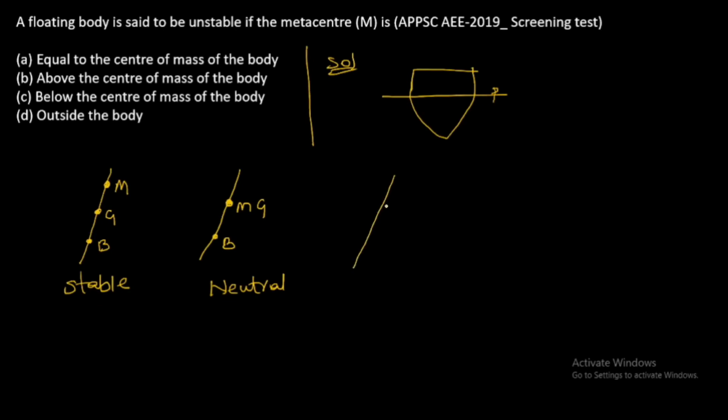When metacenter is below the center of mass, then this is called as unstable condition. Therefore, from the options, unstable is asked. So unstable means metacenter should be below the center of mass. So option C is the correct answer.